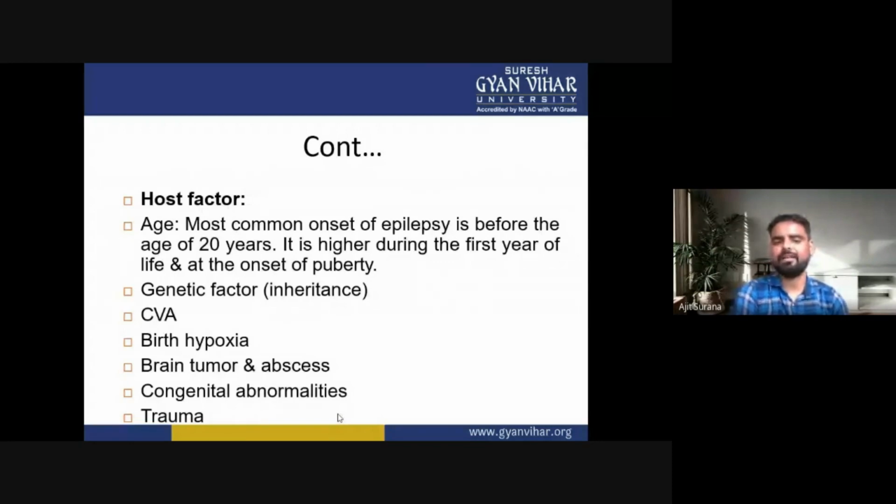Now the second one is genetic factors. In genetic factors there is inheritance, CVA, birth hypoxia, brain tumor and abscesses, congenital abnormalities and trauma. So these are the host factors that cause epilepsy. First one is age: the most common onset of epilepsy is before the age of 20 years, and it is higher during the first year of life and at the onset of puberty. Second is the genetic factor or inheritance. Next is CVA, birth hypoxia, brain tumor and abscesses, congenital abnormalities and trauma.